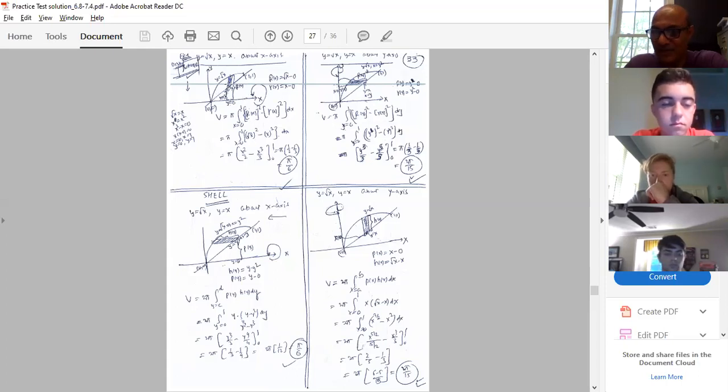Now I want to use the same example: y equal to root x, y equal to x about the x-axis. Same example, same axis of revolution. I'm not changing the axis of revolution, and I would like to solve it using the shell method. Trust me, guys, no one is going to teach you like this. I know I went through this type of thing yesterday, but I would still like to spend some time on it, just for you guys.